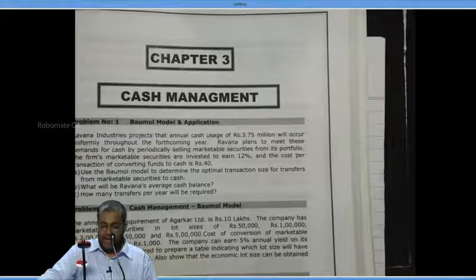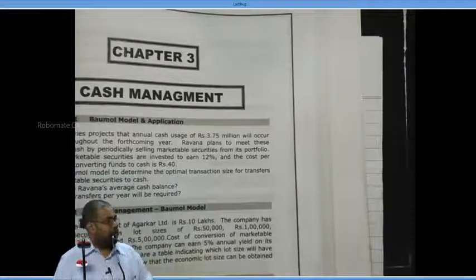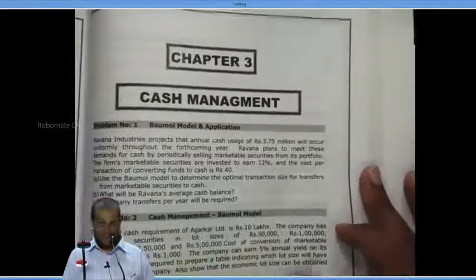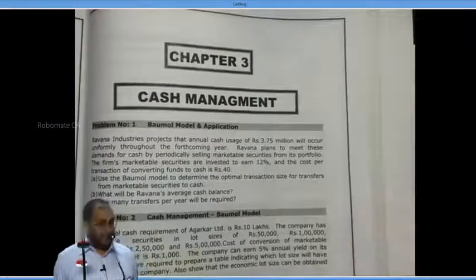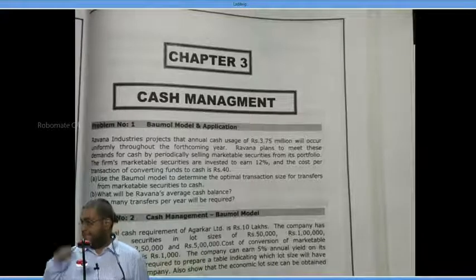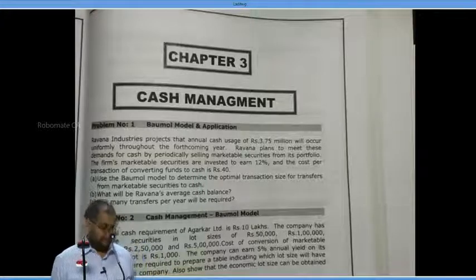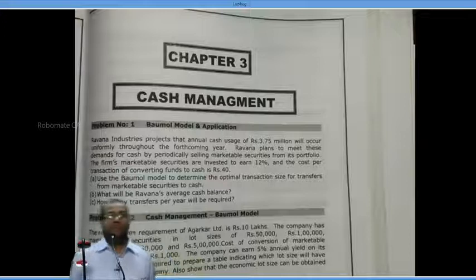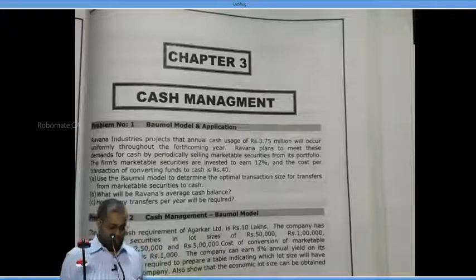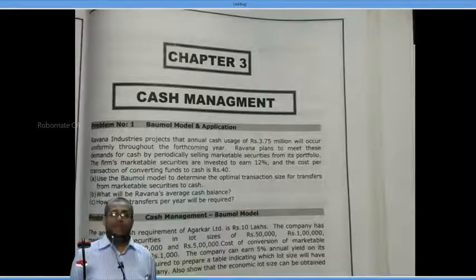What will be Ravana's average cash balance? How many transfers are made per year? Are you following the question or not? Can we straight away do the answer? Give the heading: Cash management, Bowman model. Underline that. Question number 1. Can you start now?